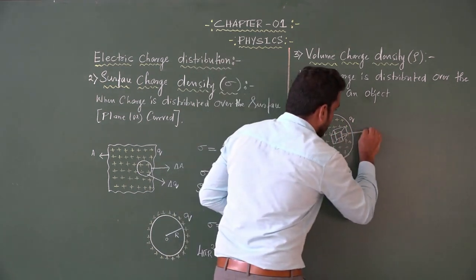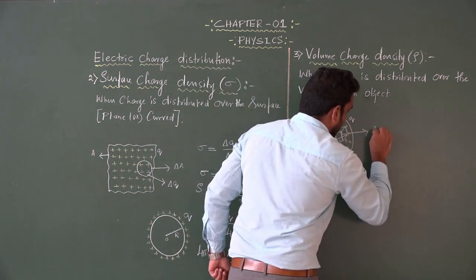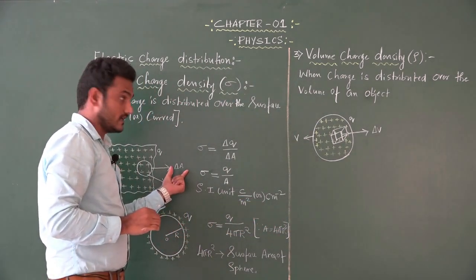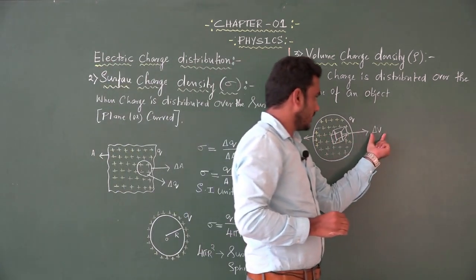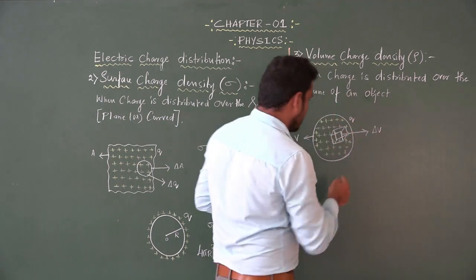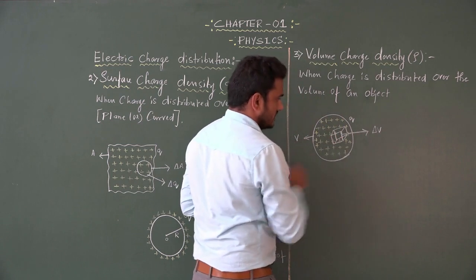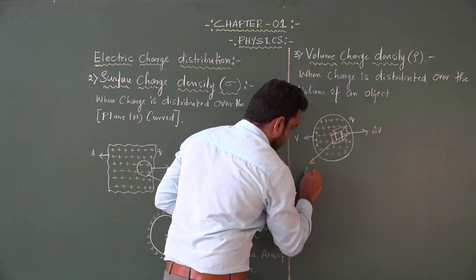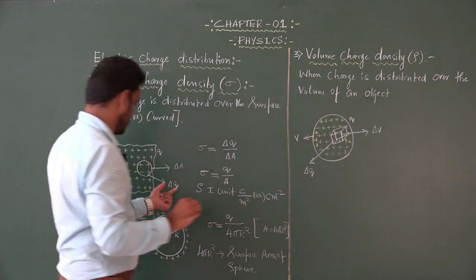What is the magnitude of the volume element? We can write delta V. We have written area element delta A, this is volume element delta V, and the first one, line element delta L. So what is the quantity of charge within this volume element? Delta Q.